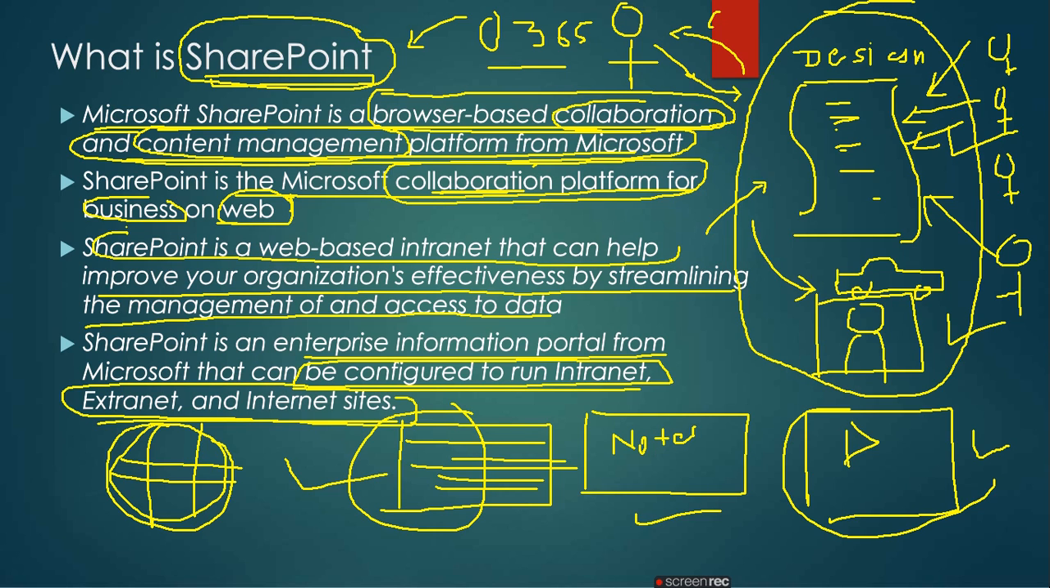Moving ahead, you hope you understand what SharePoint is. The definition of SharePoint is a browser-based collaboration and content management platform. That's it. Collaboration platform for business on web, that one is also good. No problem, you can tell collaboration platform for business and web. These two things are very important if someone asks you what SharePoint is. I have marked them green. These two definitions are very important. Okay, moving ahead.